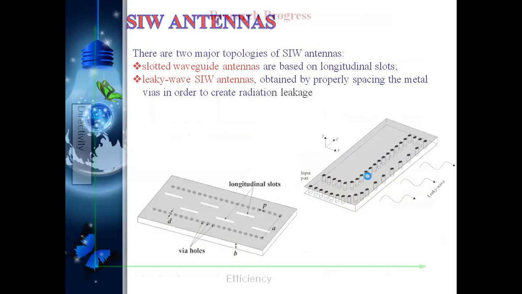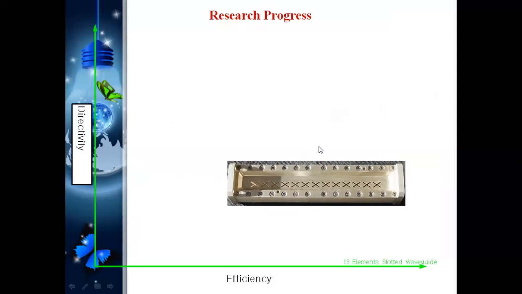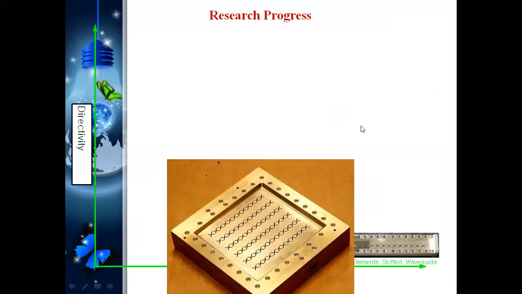Now in the antenna, much more development is going on in research. This is the first type of antenna that will be developed using this. On the two sides they are creating vias, and here slots are created, and this will be given 13 elements of the slotted wave, but directivity is very, very low. Because we will communicate to other devices, high directivity is required. Efficiency is good, but directivity is very, very low. That's why I'm going to the other one.